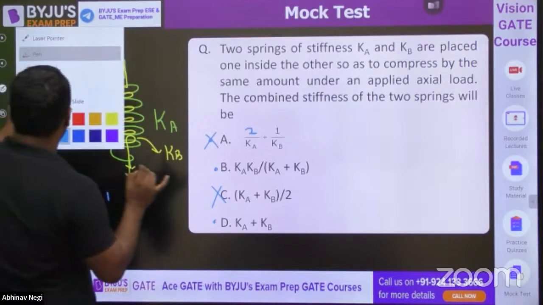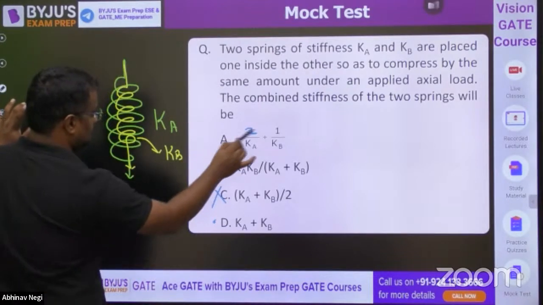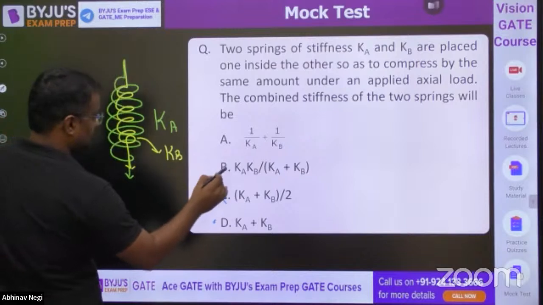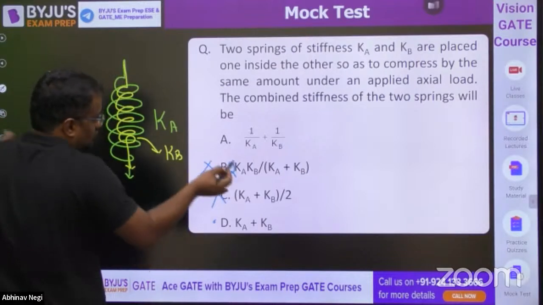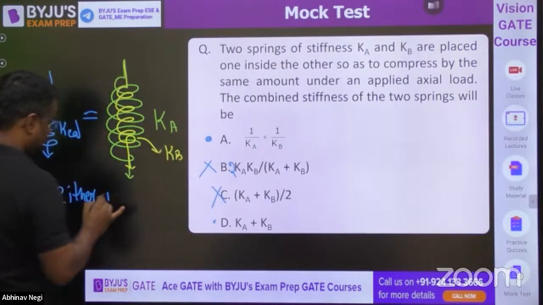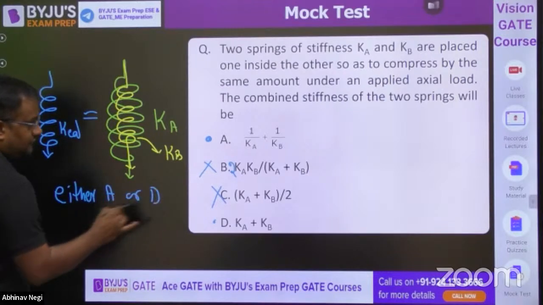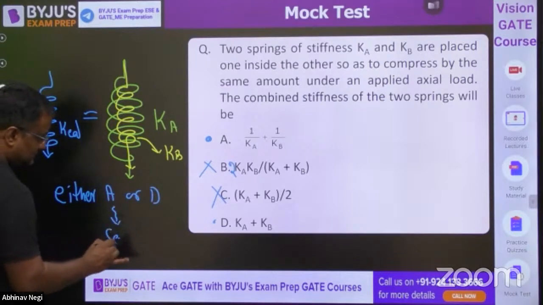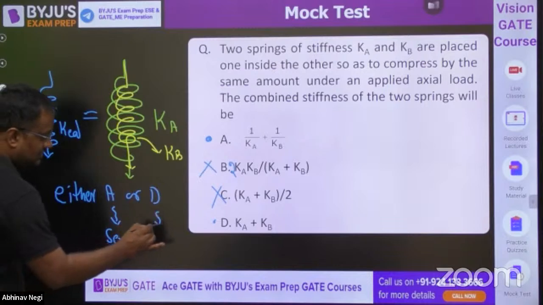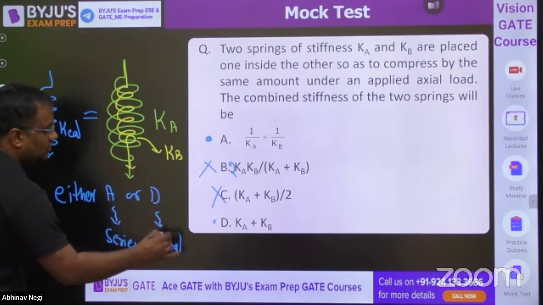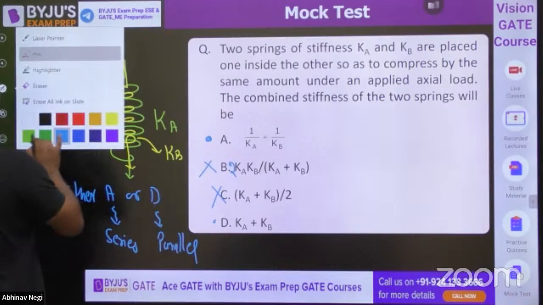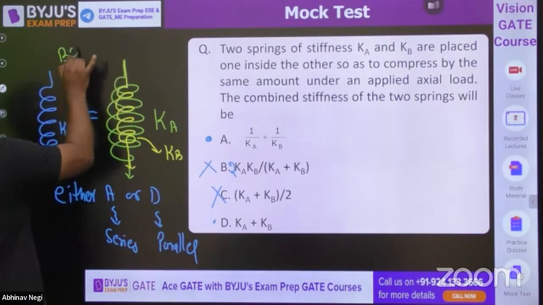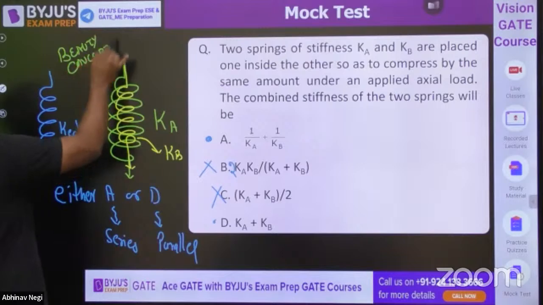Or if you are not able to understand like this, then let me take this as 2 here. So there is no formula needed. Either the answer will be A or D, if it is series, then this; if it is parallel, this. This is a beautiful concept, guys.